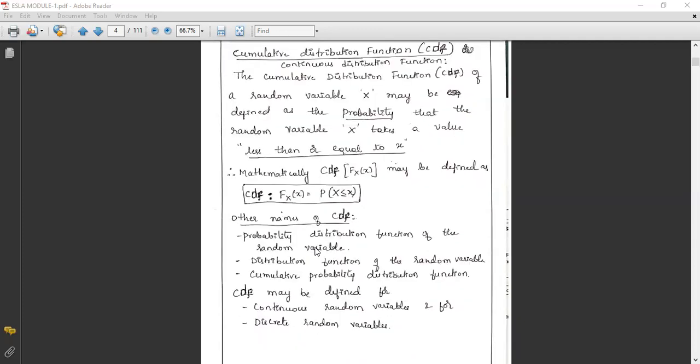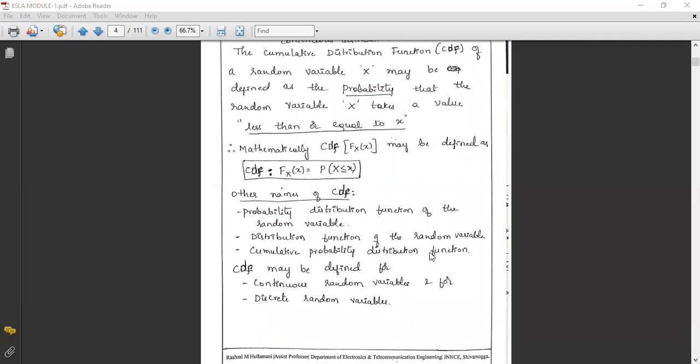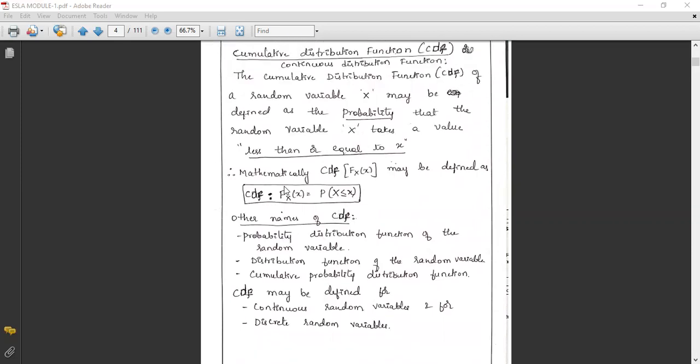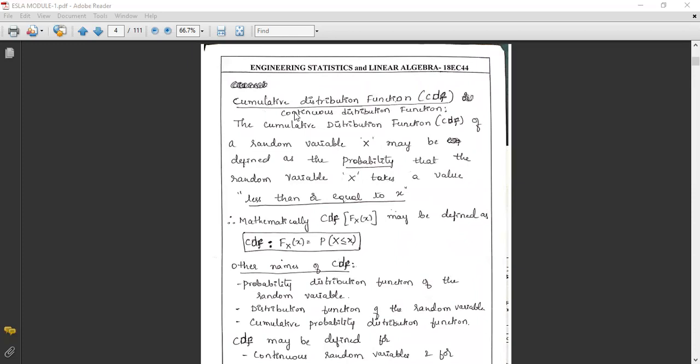The cumulative distribution function is also called the probability distribution function of the random variable, the distribution function of the random variable, and the cumulative probability distribution function. These three are also names of the cumulative distribution function.